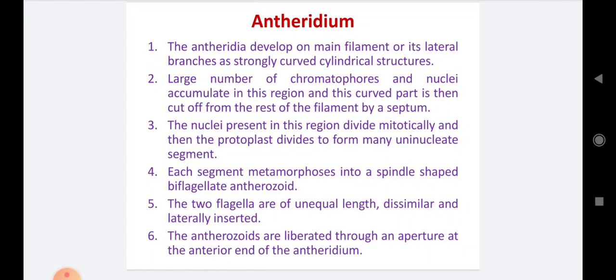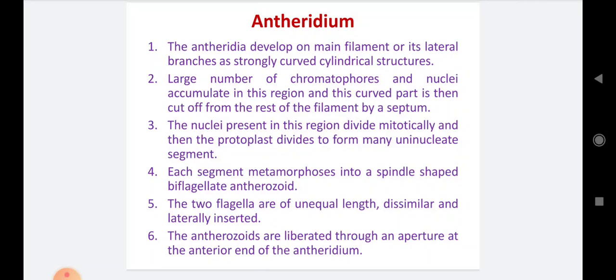Number 3, the nuclei present in this region divide mitotically, and then the protoplast divides to form many uninucleate segments. Whatever nuclei are present in this antheridium divide mitotically by regular cell division, and in this way many nuclei are formed in the antheridium. The protoplast of the antheridium divides into small segments, and each segment contains a single male nucleus.